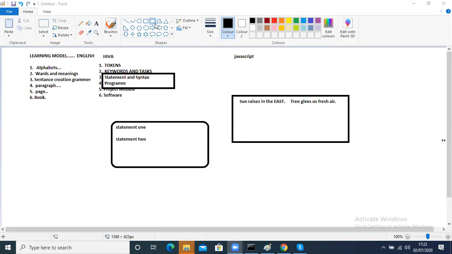In English, first we learn alphabets, and then with a collection of alphabets we write words and meanings, and later a collection of words and meanings creates a sentence.